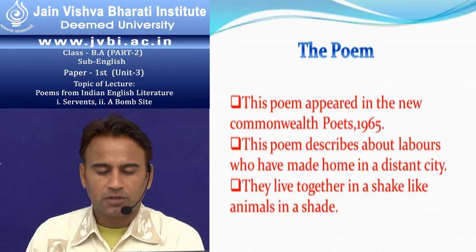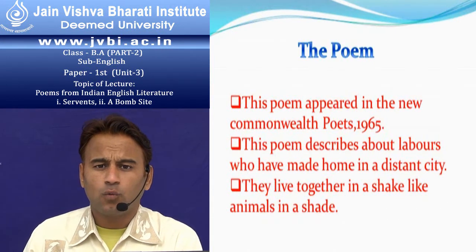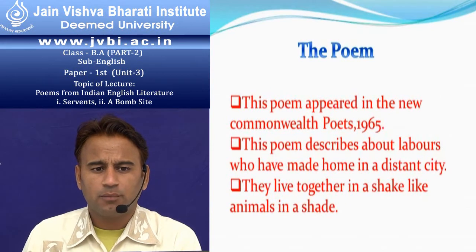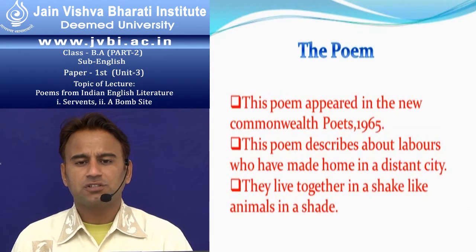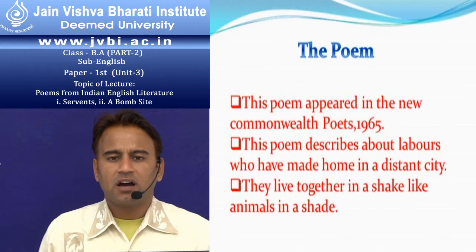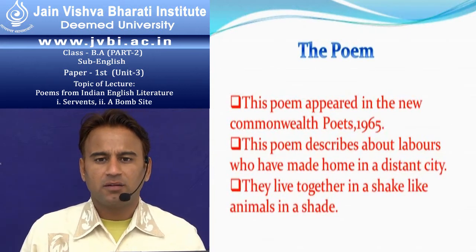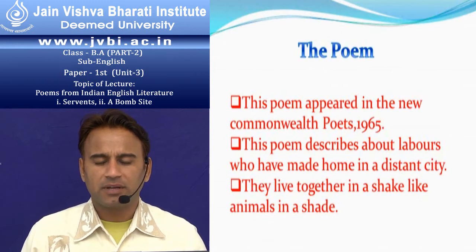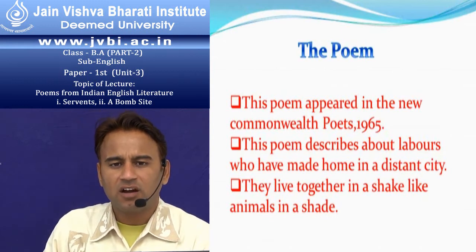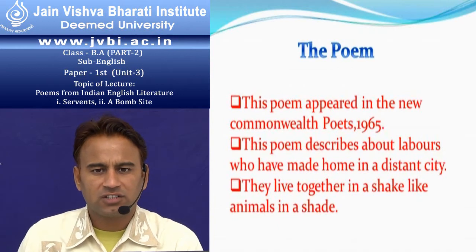Links body to body. They are lying one by one in the shacks because there is not much space in the room. In a 10 by 10 room, 40 persons may live together in the slum area, or in the area of the servants in the cities.